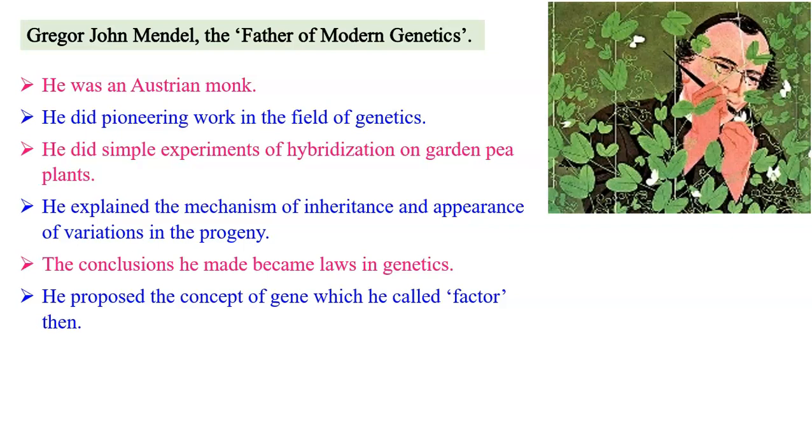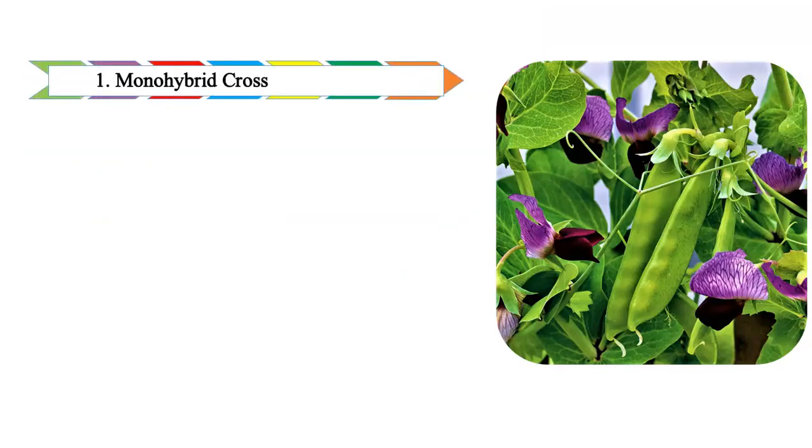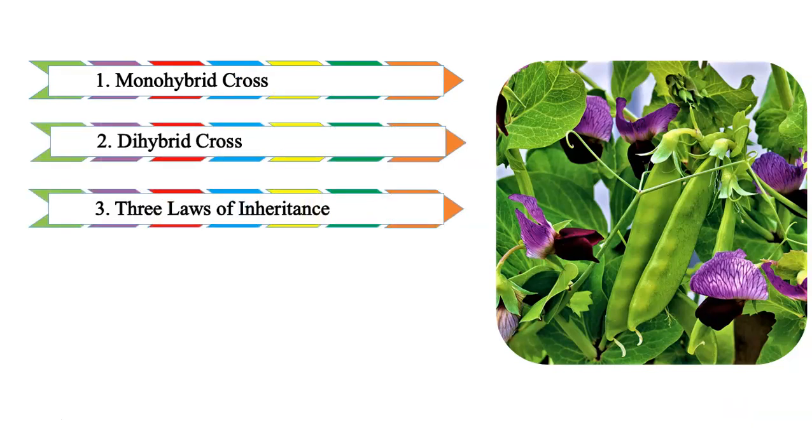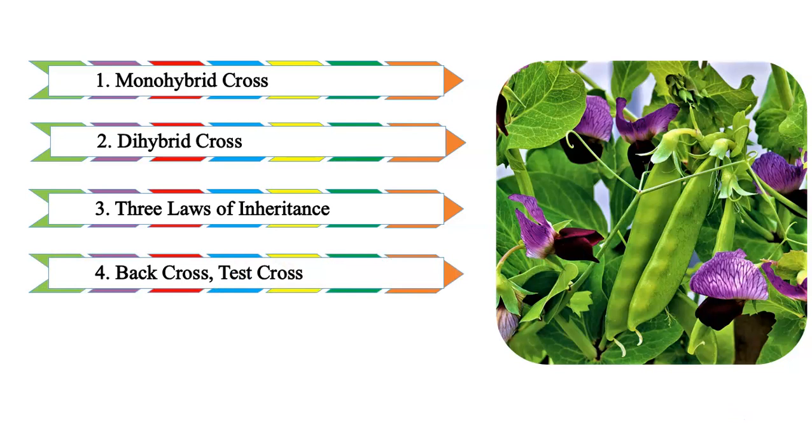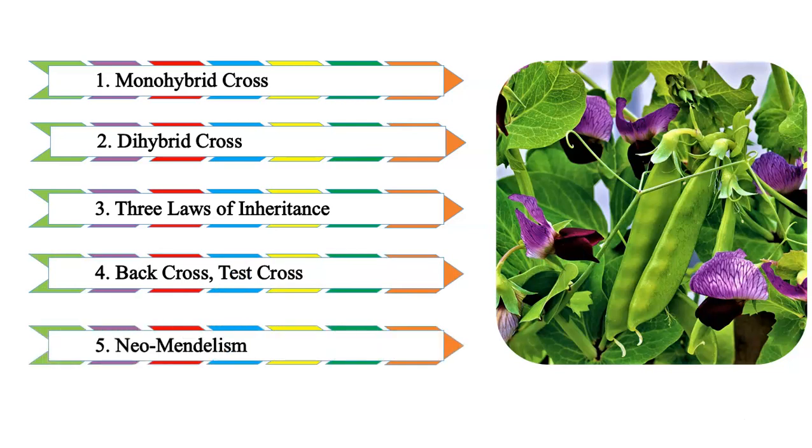After his death in 1900, his work was rediscovered separately by three scientists: Hugo de Vries, Carl Correns and Erich von Tschermak. They published his work and then Mendel got recognition. In today's video, we are going to discuss monohybrid cross, dihybrid cross, the three laws of inheritance, back cross and test cross, and neo-Mendelism.